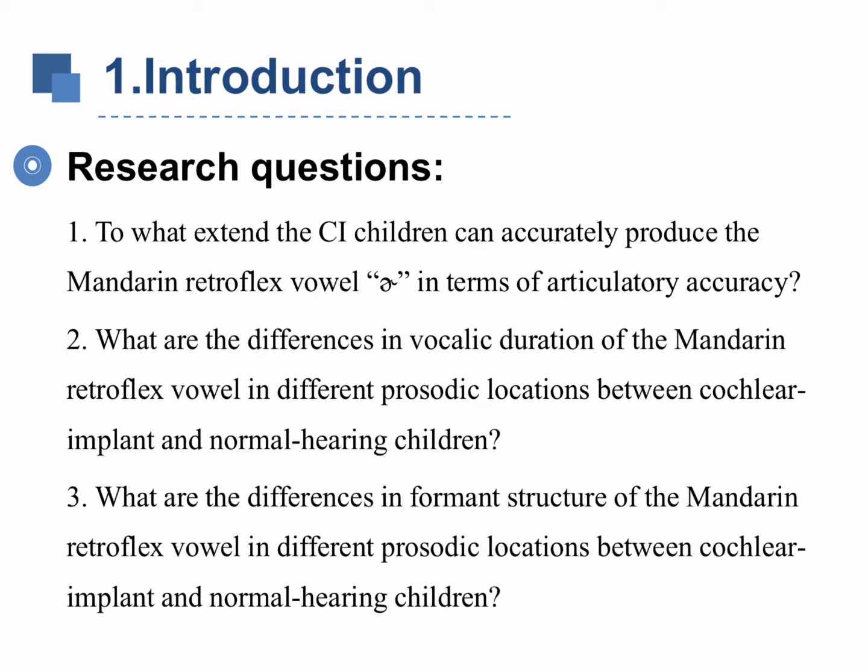of articulatory accuracy? Second, what are the differences in vocalic duration of the Mandarin retroflex vowel in different prosodic locations between cochlear implant and normal hearing children? And third, what are the differences in formant structure of the Mandarin retroflex vowel in different prosodic locations between cochlear implant and normal hearing children?